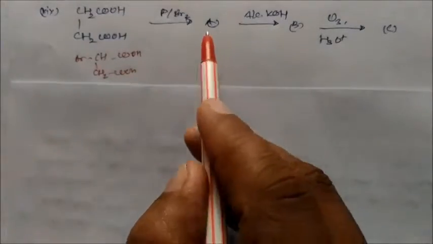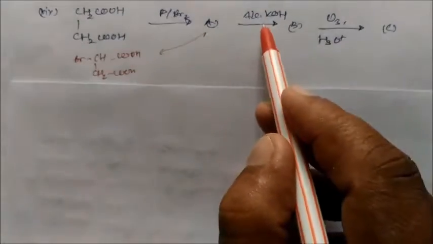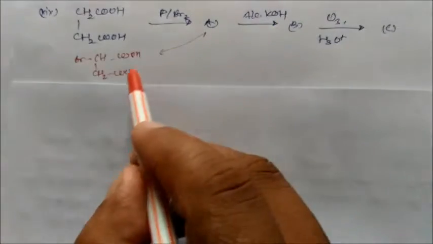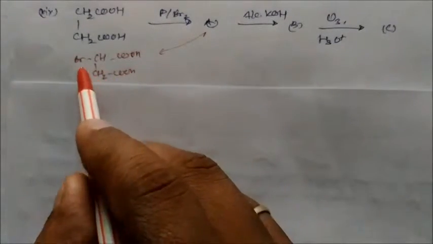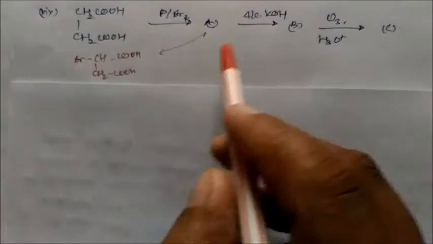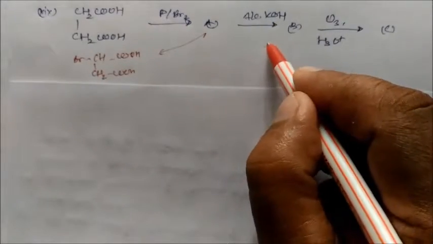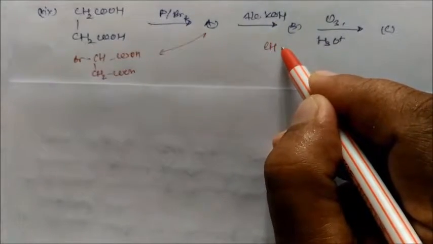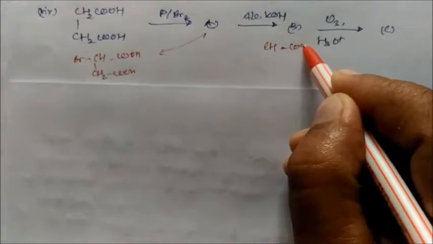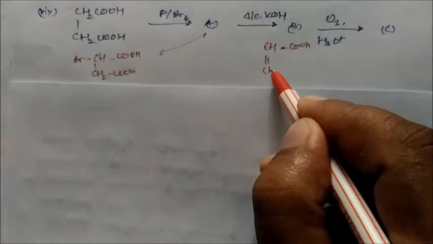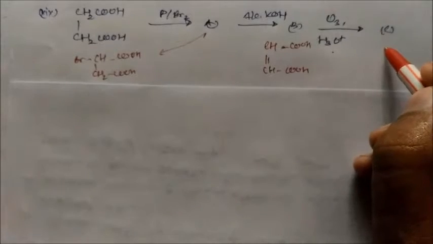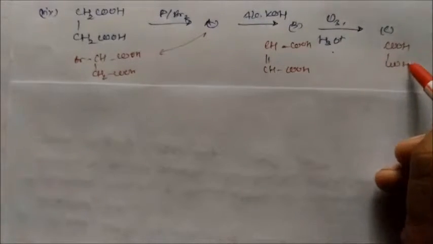Next, this is the A compound, and in presence of alcoholic potassium hydroxide, HBr is removed, so you will get the compound CH-COOH, and this will be the double bond, CH and COOH. Again ozonolysis and acidic hydrolysis, this will convert into oxalic acid, COOH-COOH. So in this way we can form oxalic acid.